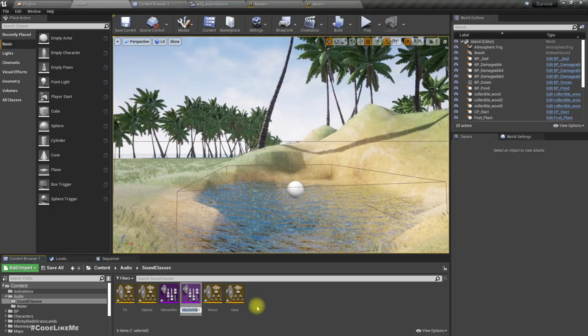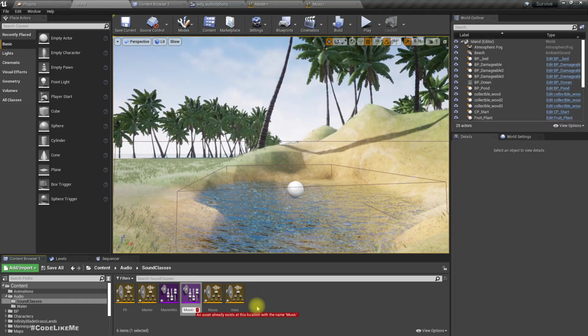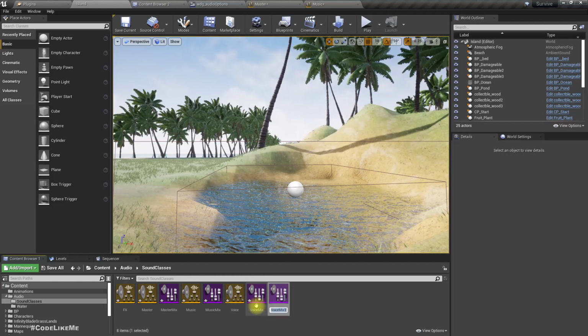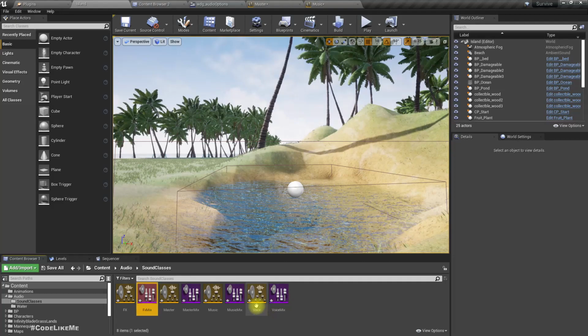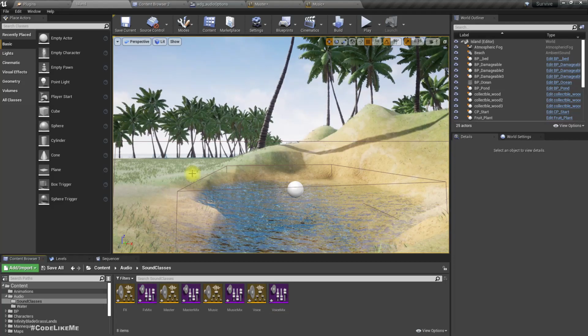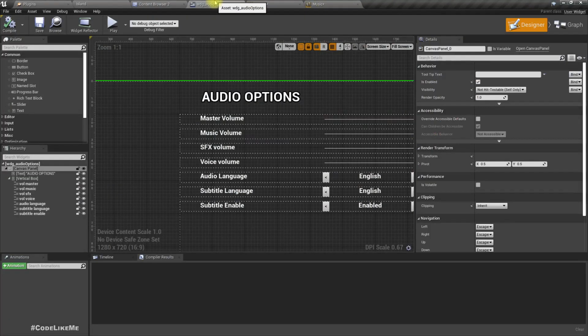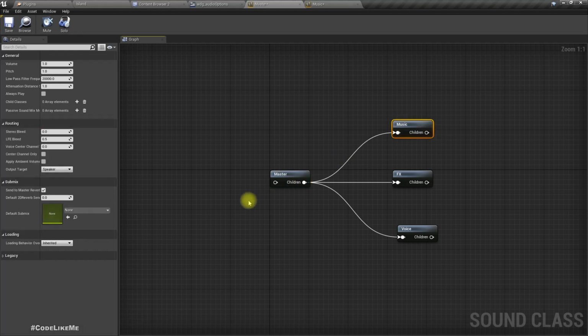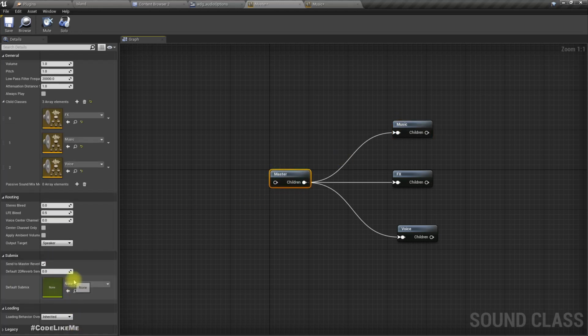Master mix, music mix, voice mix, FX mix. Right, then under audio options, oh wait, first I have to assign default submix.